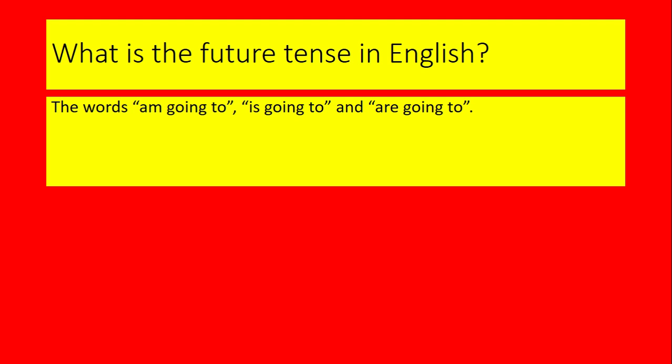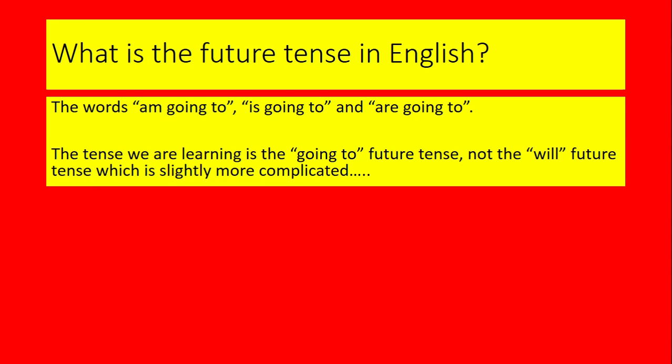So the future tense, for example: I am going to play football tonight. Steve is going to go to the cinema on Saturday. My parents are going to get divorced at the weekend. There we go. So the key words are going to.